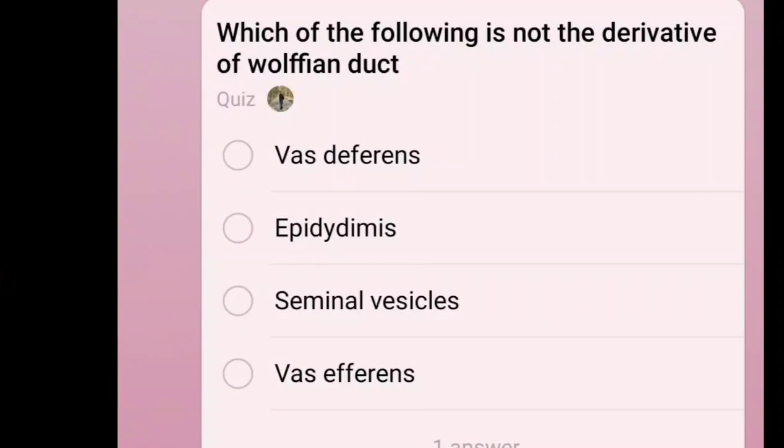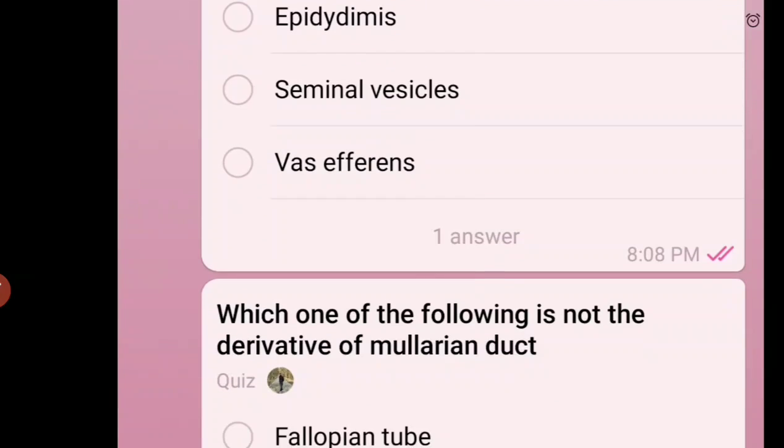So today we'll discuss some MCQs. Okay, so we'll go to the first question. First question is, which of the following is not a derivative of Wolffian duct? Options are vas deferens, epididymis, seminal vesicles and vas efferens. Okay, we'll see which is the next question.